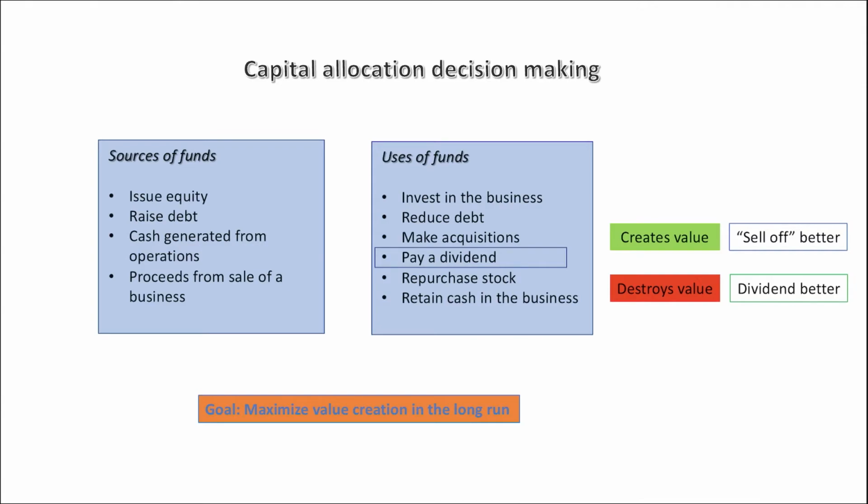If the company creates value, it should not pay a dividend and should allow shareholders to just manufacture their own dividends. And if the company would destroy value by reinvesting in the business, of course, it's better for them to pay a dividend to the shareholders. So I think this mathematical exercise allows us to better understand the decision-making process for capital allocation.